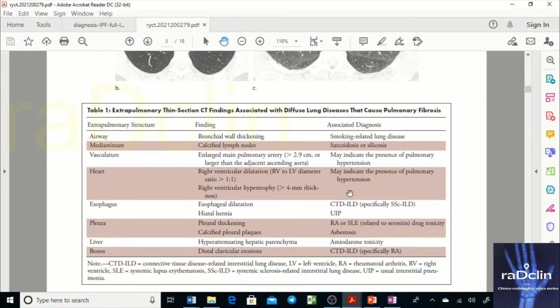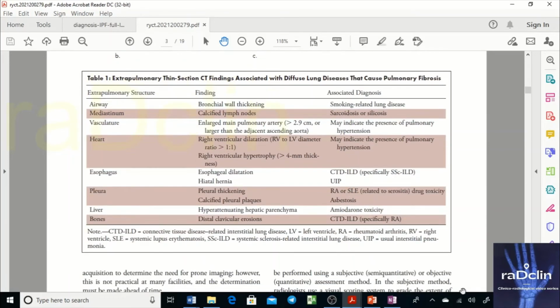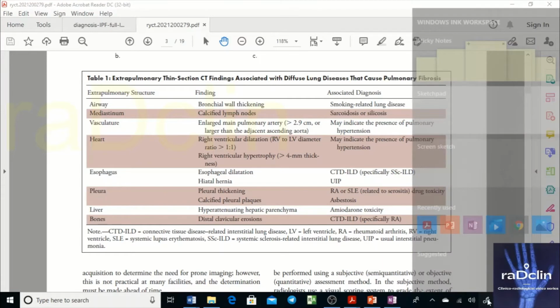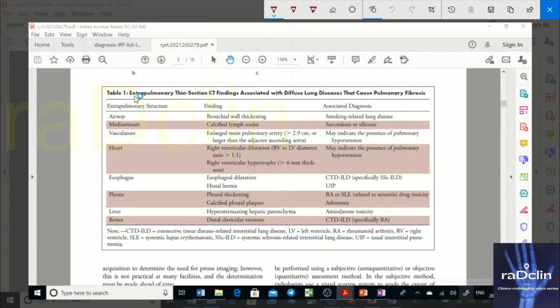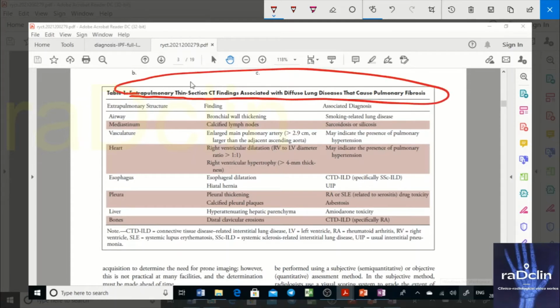See this particular table of this quite important article: extrapulmonary thin section CT findings associated with diffuse lung disease that cause pulmonary fibrosis. So basically, what are these findings?